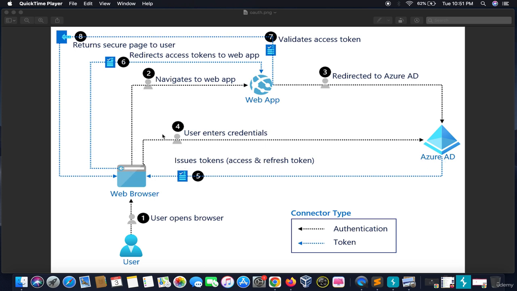This request comes back to the web browser. Then on the validation of that request, it issues tokens. Okay, the tokens are issued, right? Then it redirects the access token to the web app, the previous web app, and you are able to see the website you are trying to approach.